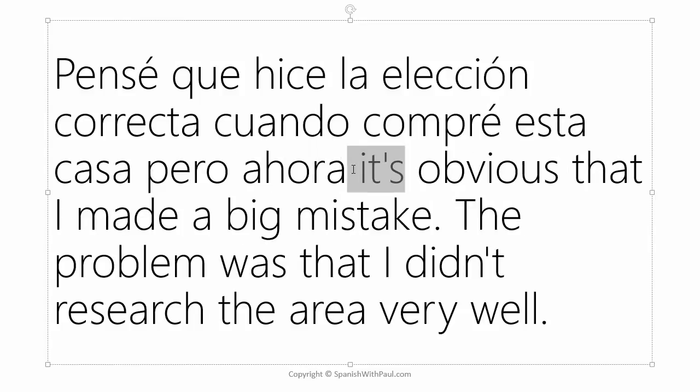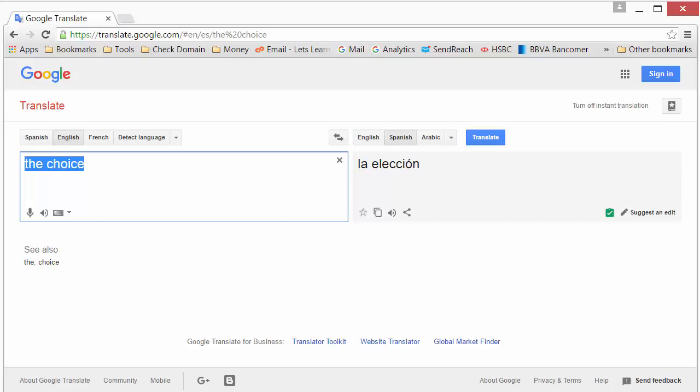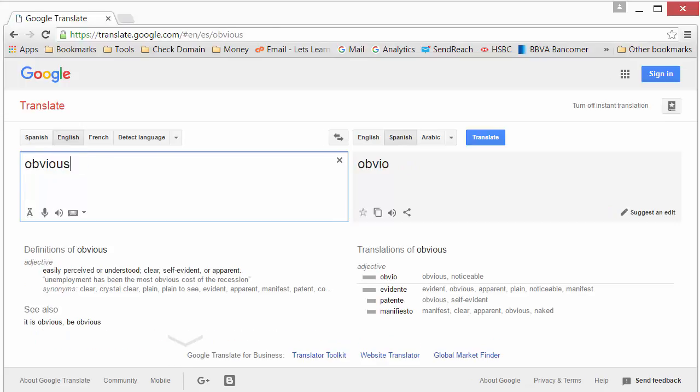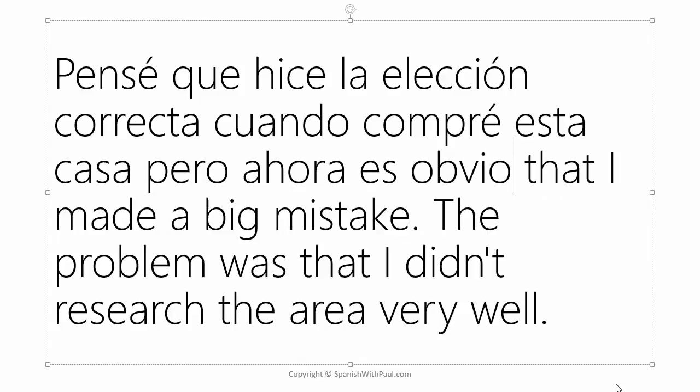It's obvious. Well, let's just put in it's first, which is es. Now this word obvious. Let's check that. Very close. Obvio. Obvio. So going back now. But now it's obvious. Look at that. We just have to get rid of that. Obvio. Pero ahora es obvio that I made a big mistake. So here is going to be que for that.